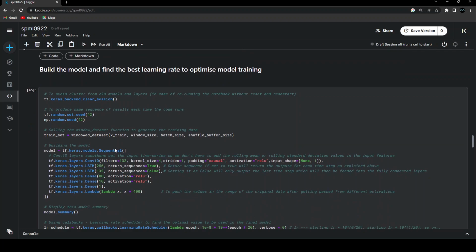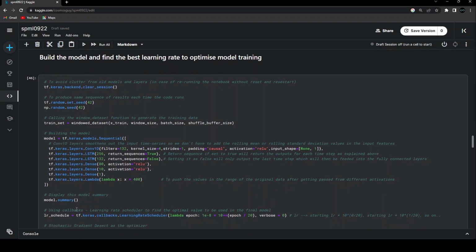So what I'm going to do over here is create a hybrid model. Now, what is the meaning of hybrid model? We are just trying to connect a bunch of different layers along with LSTM so that my model is learning effectively. And first of all, we are going to use, from the callbacks, the learning rate scheduler. It's going to take different values of learning rate, based on which it's going to learn and compute the loss. And now our job is to understand, out of all these learning rates that we have